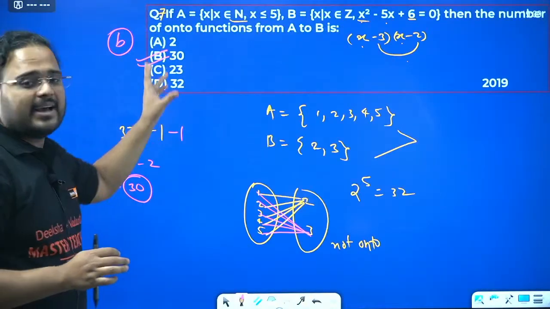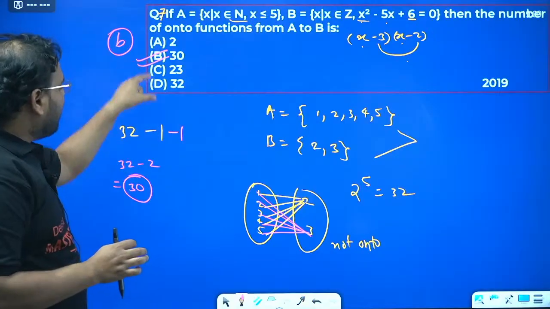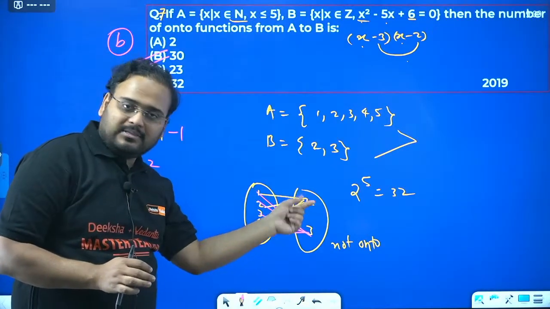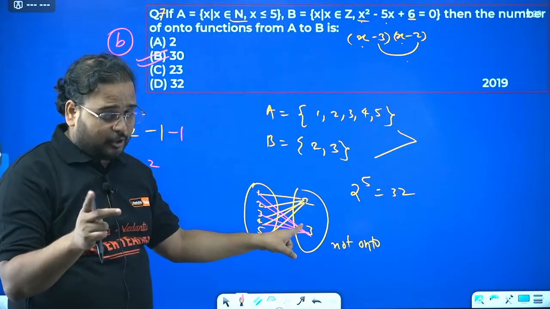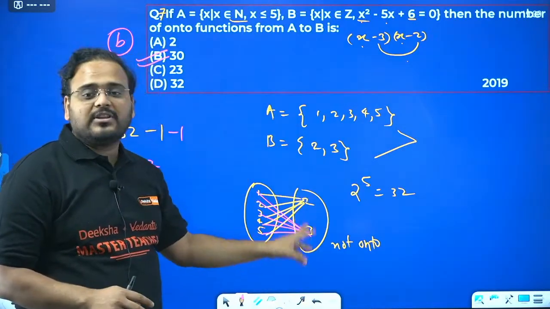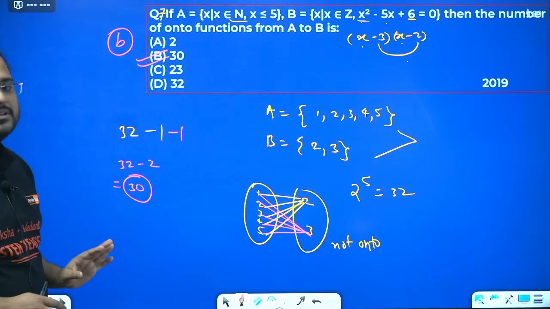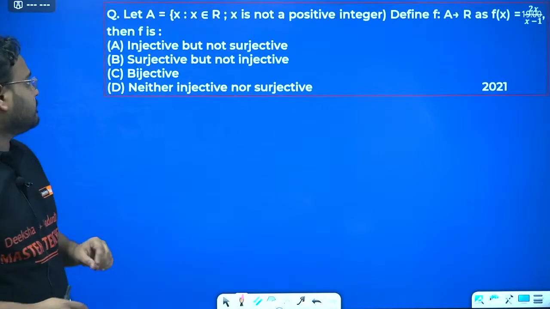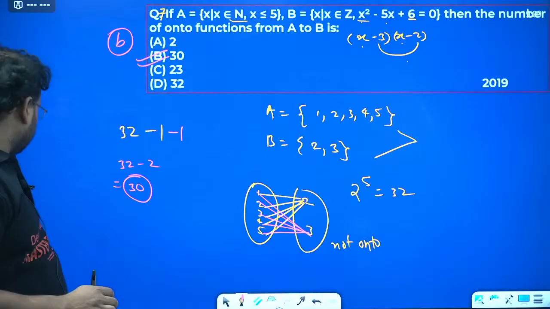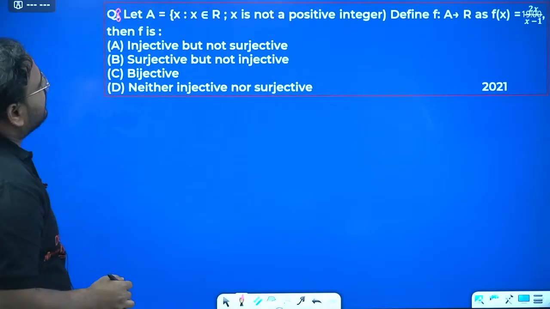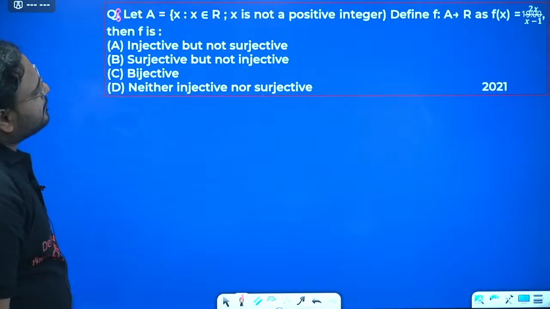So the previous one, no doubt guys, the 7th one, the answer is 30. Why did I remove the 2 cases? Because if all the numbers are mapped to 2, then 3 is left out, so not an onto function. And if all of this is mapped to 3, then 2 is left out, not an onto function. So remove both the cases, it becomes 30. So question number 8 now. Let A be this, x is not a positive integer.